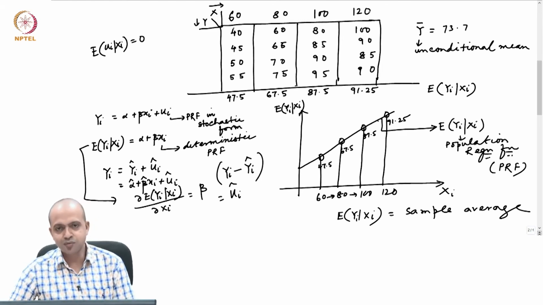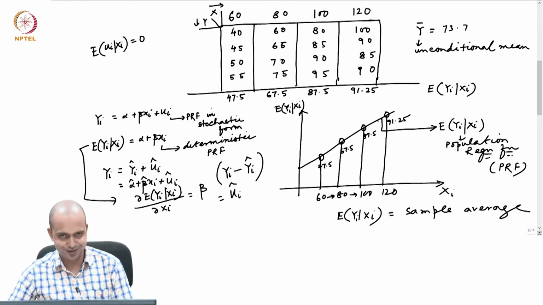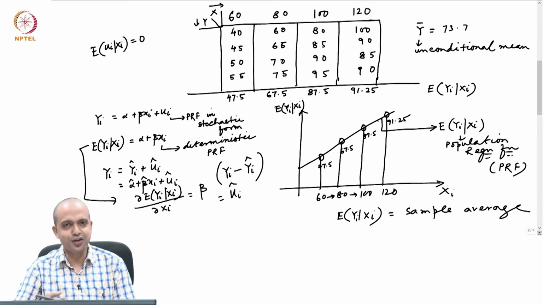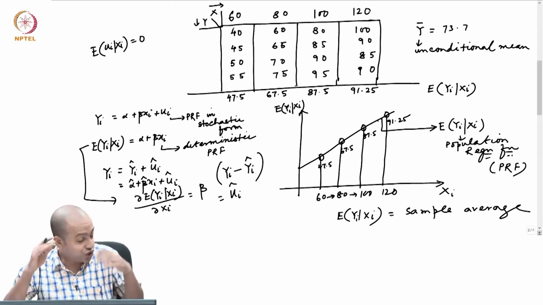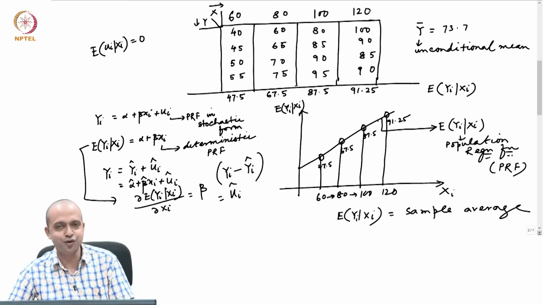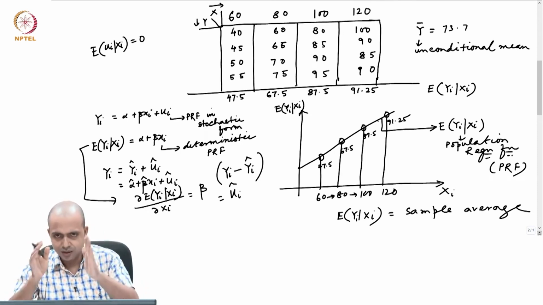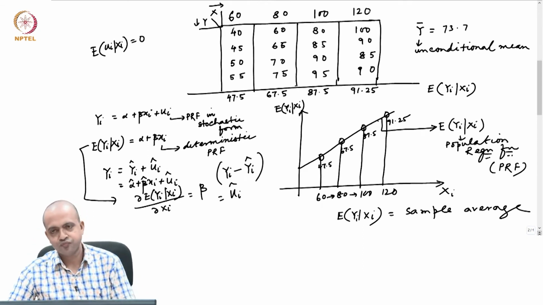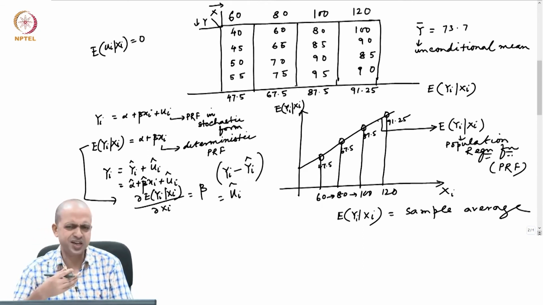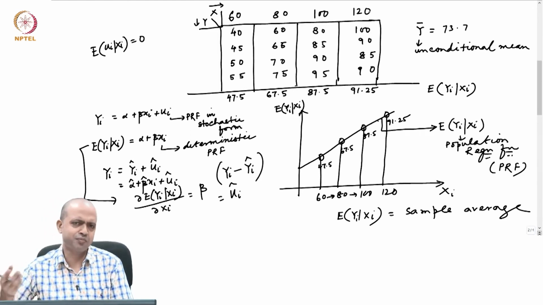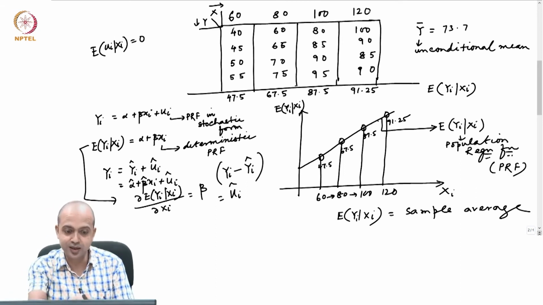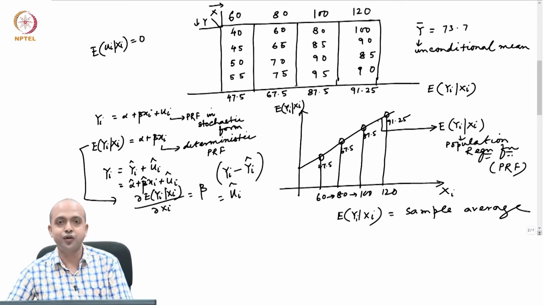Same is true for y. If everybody has the same level of consumption, the necessity of regression itself does not arise. Why should I bother about regression analysis when everybody is the same in terms of their consumption? The question itself does not arise in our mind, right? So, that is why I have not mentioned that. I assume that there is enough variation in people's consumption level, and that gives us some motivation to think and understand why different people's consumption patterns are so different, and that we are trying to understand with their level of income, and there should be enough variation in their level of income.